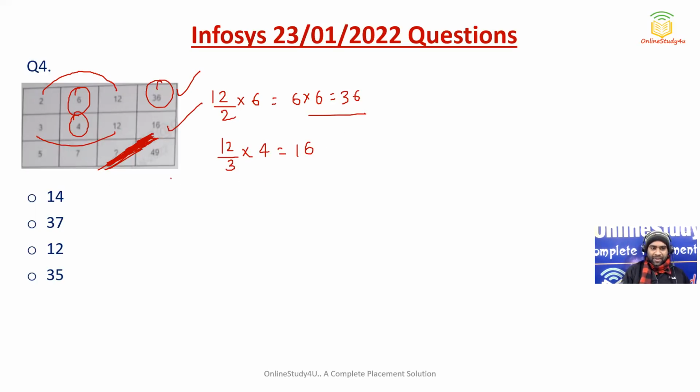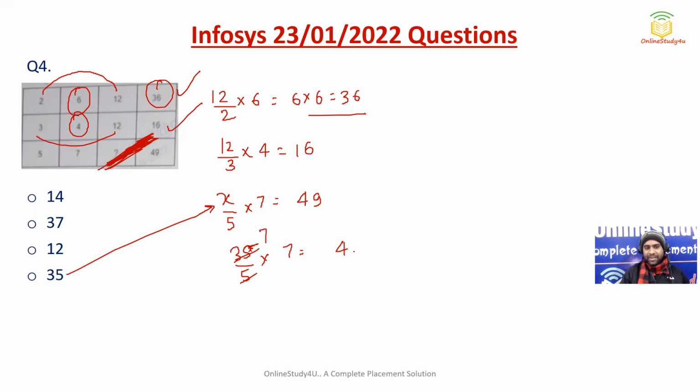Then definitely x divided by 5 into 7 will be 49. So what value should I keep here? So I can keep 35 here. If I keep 35 here, then 5 7s, and 7 into 7 will be 49. So my answer will become 35. Option 4 will be my correct answer.